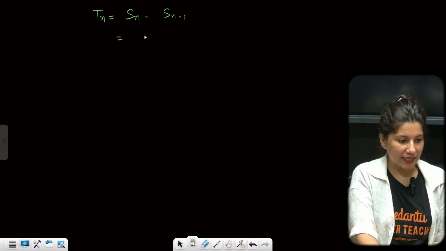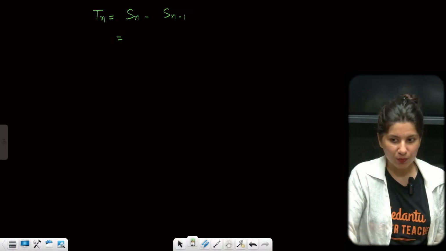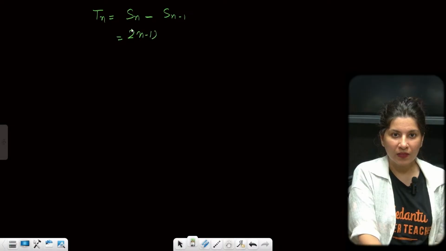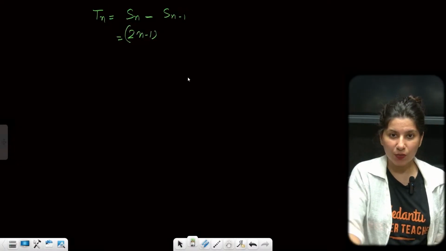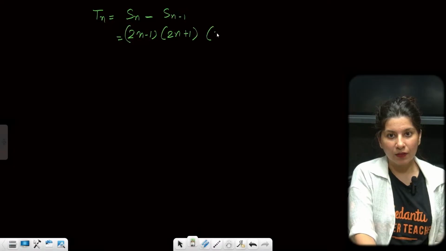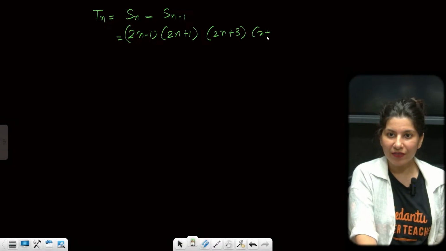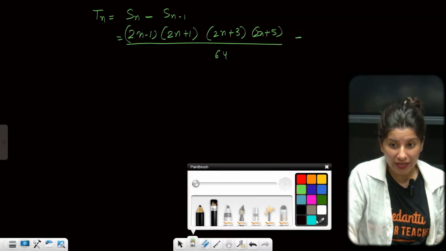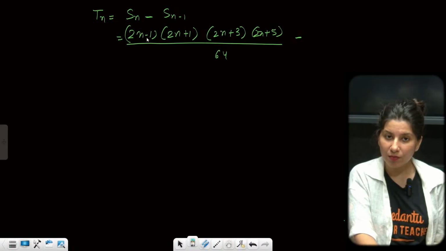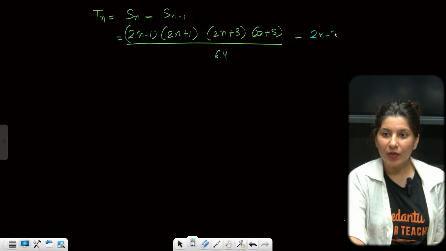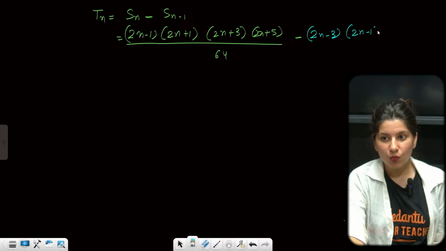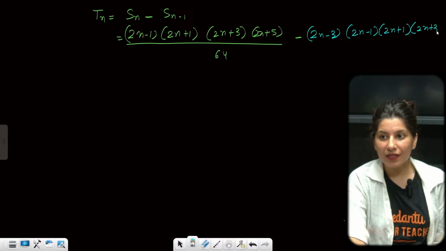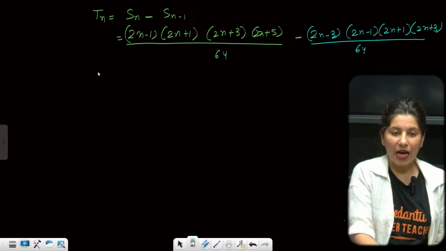I am just copying Sn, which is 2n minus 1, then 2n plus 1, 2n plus 3, 2n plus 5 upon 64, minus Sn minus 1. That means you have to replace n by n minus 1. So it is going to give you 2n minus 3, then 2n minus 1, 2n plus 1 and 2n plus 3 whole upon 64. Now this is your Tn.